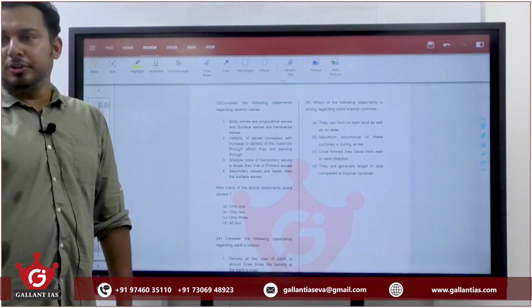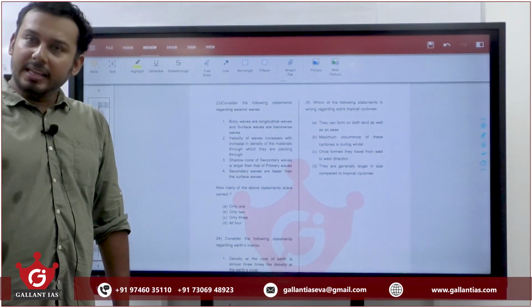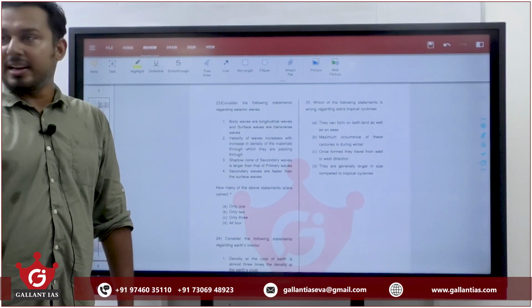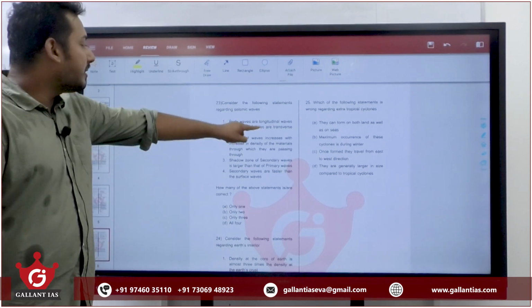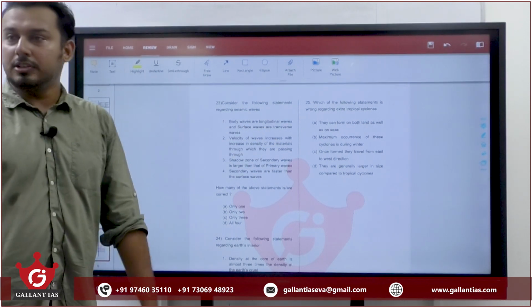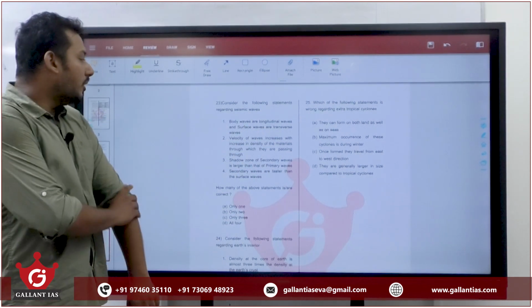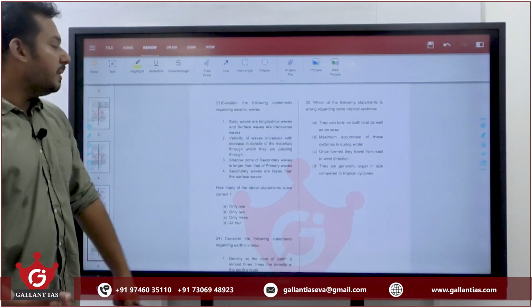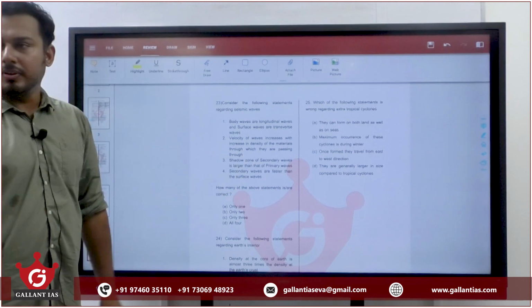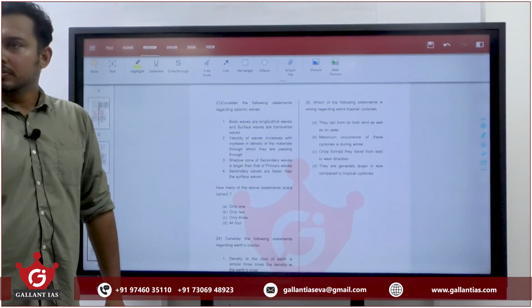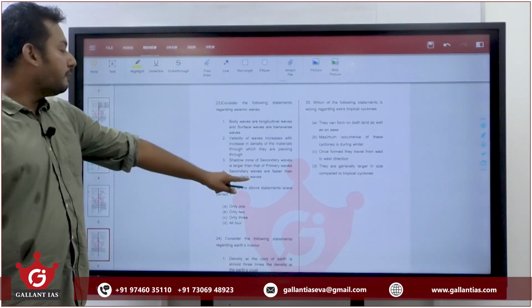Body waves we can classify into primary and secondary. Primary are longitudinal, secondary are transverse. We cannot say entire body waves are longitudinal, but entire surface waves are transverse. So first statement is wrong. Velocity of the wave increases with increase in density of material. True. Shadow zone of secondary waves are larger than primary waves. True.